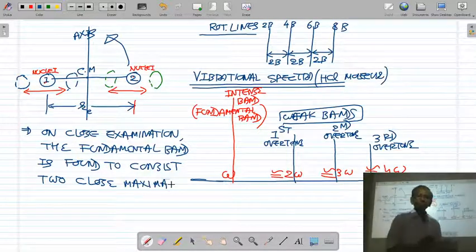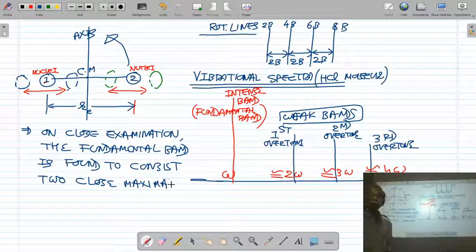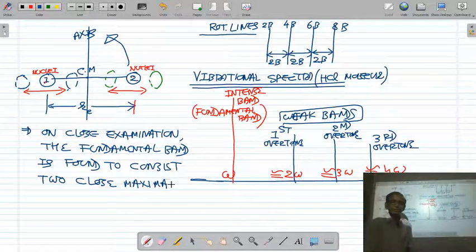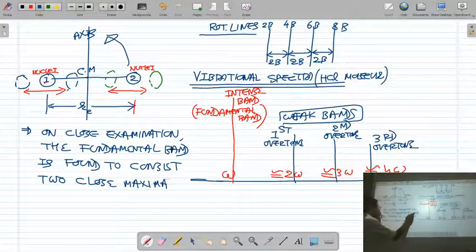In short, if you see the fundamental band of some molecules, it is found that the fundamental band is made up of two lines. Instead of one line, it is made up of two lines or two close maxima.